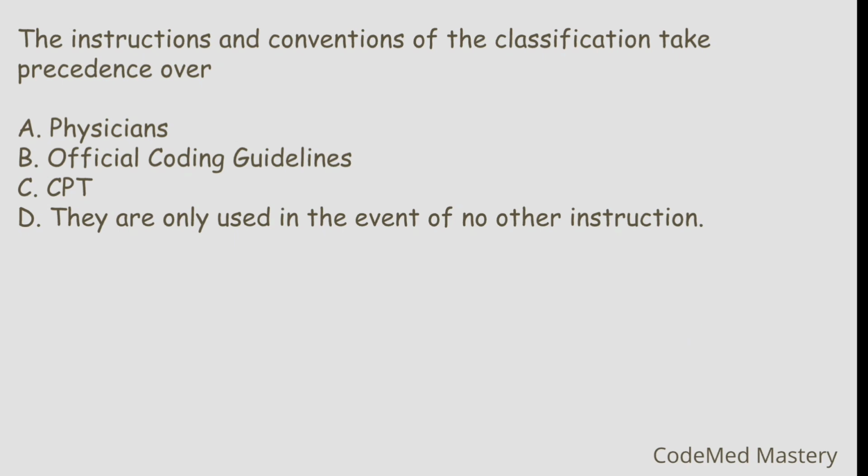Next question. The instructions and conventions of classification take precedence over option A physician, option B official coding guidelines, option C CPT, option D they are only used in the event of no other instruction. So the right answer will be option B. That is, the instructions and conventions of the classification take precedence over official coding guidelines.